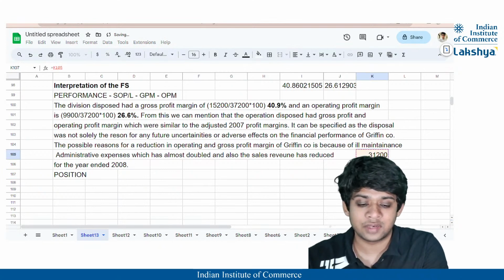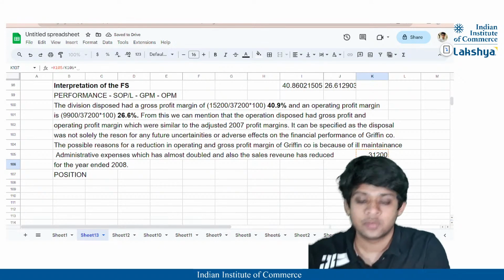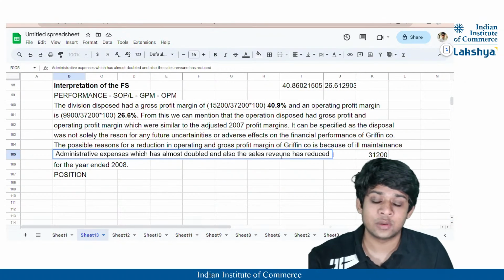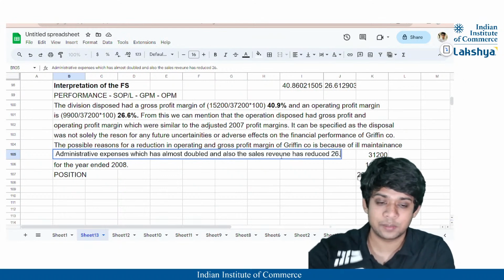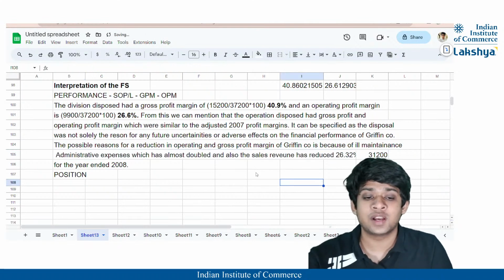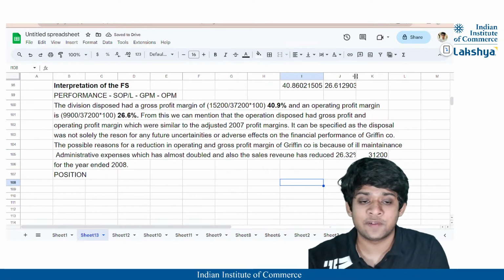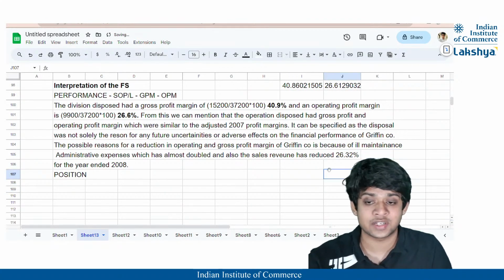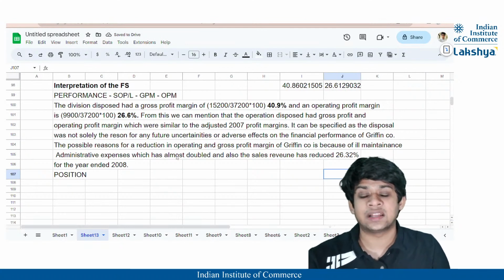So it will be nothing but 31,200 divided by this value, which will give you 26.32%. So I'll mention that the sales revenue has reduced by 26.32%, right? Possibly because of these reasons it has been affected, correct? Now guys, why the sales revenue has been affected, that also you can clearly mention. This is just a pointer that I've specified.